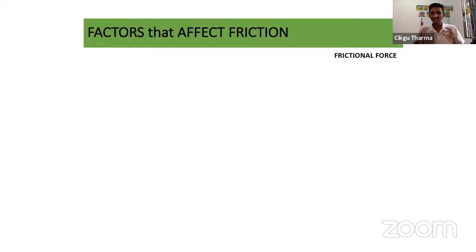What happens if there's a bigger friction? Let's think. What is friction? It opposes the motion. A toy car wants to move. When there is more friction, what happens? Can it move faster or move slower?